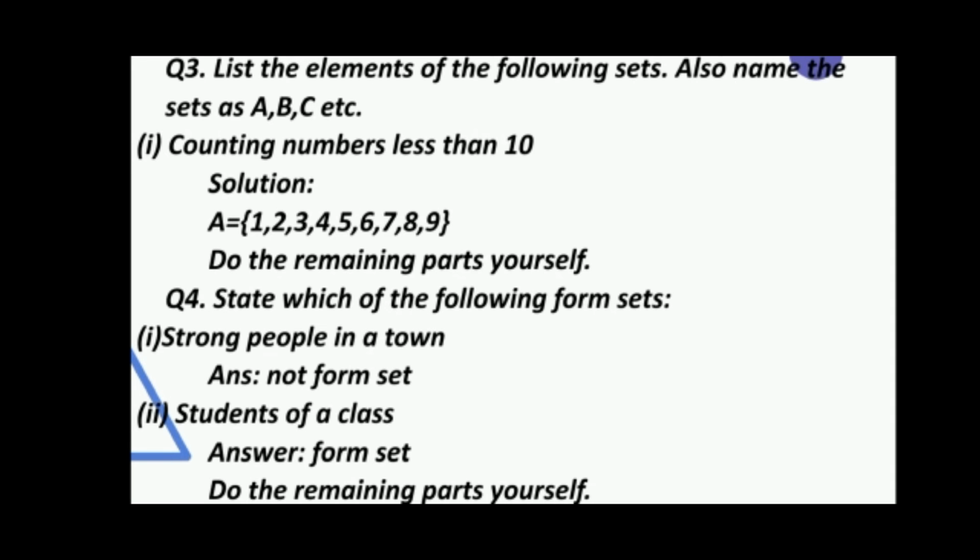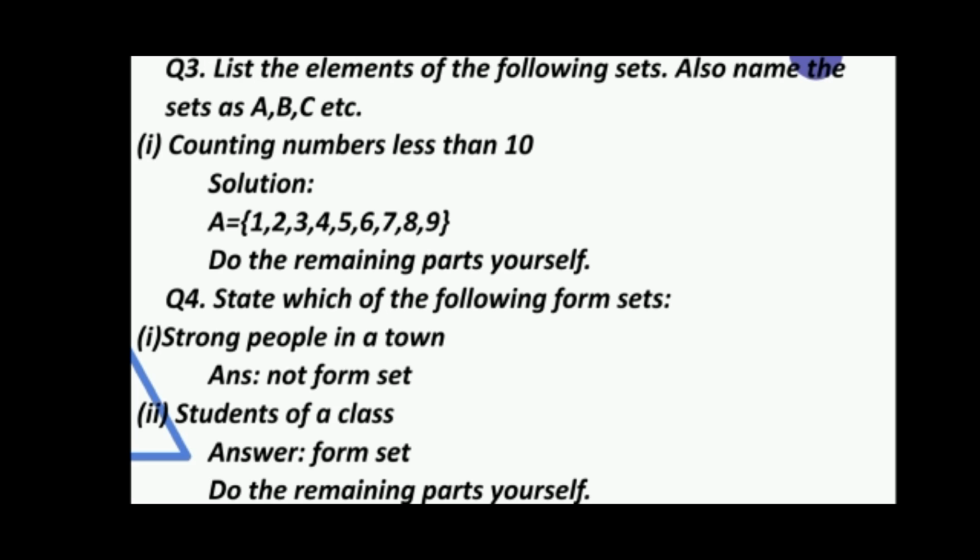Now question number 3 is list the elements of the following sets. Also name the sets as A, B, C, etc. Part 1 is counting numbers less than 10. They have given the set in descriptive form and we have to write it in tabular form. So the tabular form is we have to name the set as well.